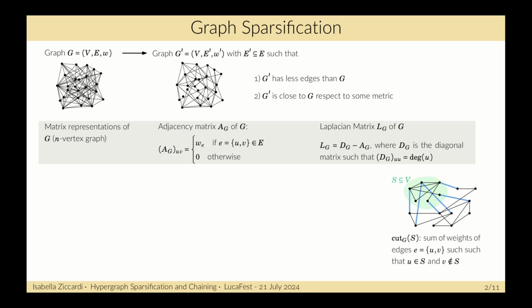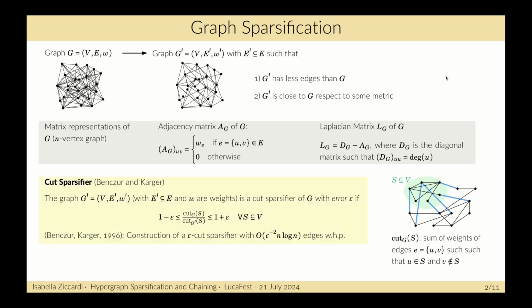For any graph, we can take a subset of vertices S and define the cut of the set S. So we consider all the edges in blue that have one endpoint in S and one endpoint outside S, and the cut of the set is the sum of the weights of such blue edges. So we say that a graph G prime is a cut sparsifier of the graph G with error epsilon if every cut in G is approximated by a cut in G prime with error at most epsilon.